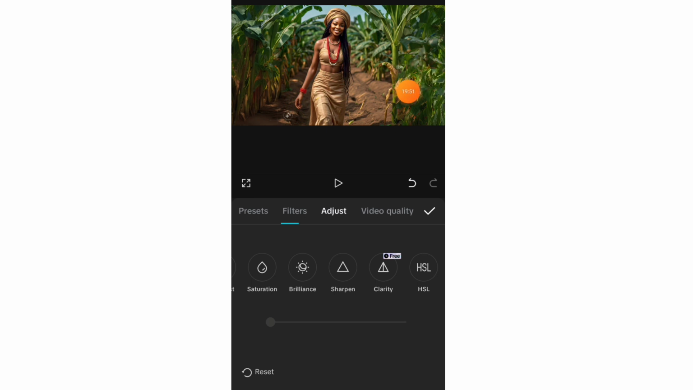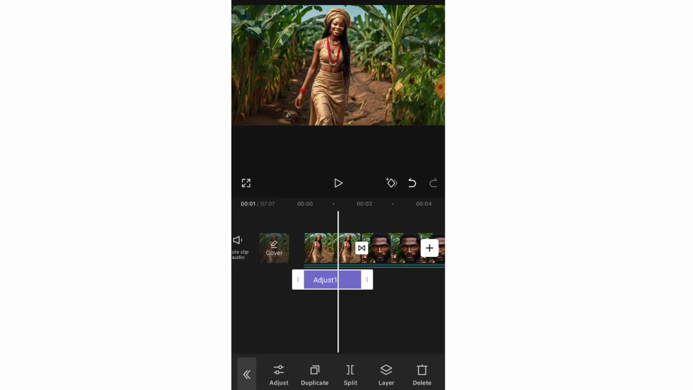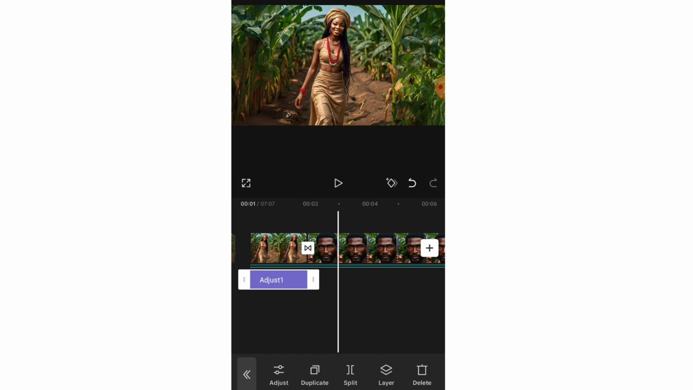This is sharpen. I'll click on sharpen and I'll increase it to 50. Once I make sure it is at 50, I click on this good sign, and this helps me sharpen my image and makes it more beautiful. Okay, so I'll click on good. It helps to increase the quality of the image. And because in this particular story we added different images to it, it is not one long video. That is why we have this adjust that we just added.